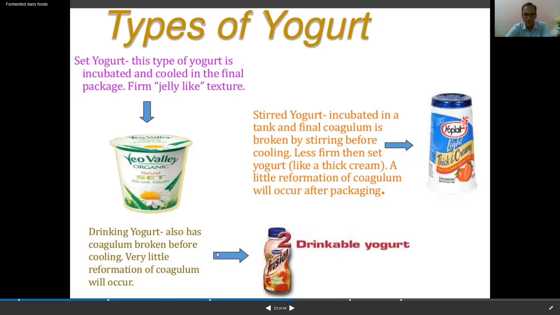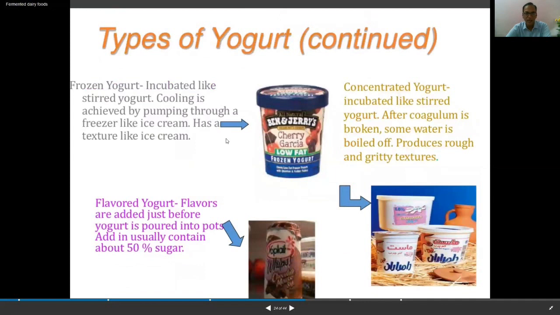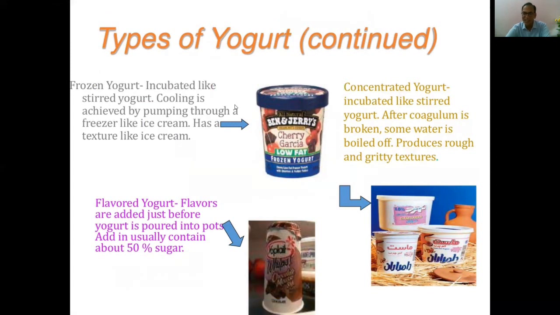And then the third one is the drinking yogurt. Drinking yogurt also has the coagulum broken before cooling, and very little reformation of coagulum will occur, and it is available in the drinkable form. And now let me go to the next one. After drinkable yogurt, there is frozen yogurt. This frozen yogurt is incubated like stirred yogurt, and cooling is achieved by pumping through a freezer like ice cream, and it has a texture like ice cream. So frozen yogurt, as the name suggests, you feel like you are eating ice cream.